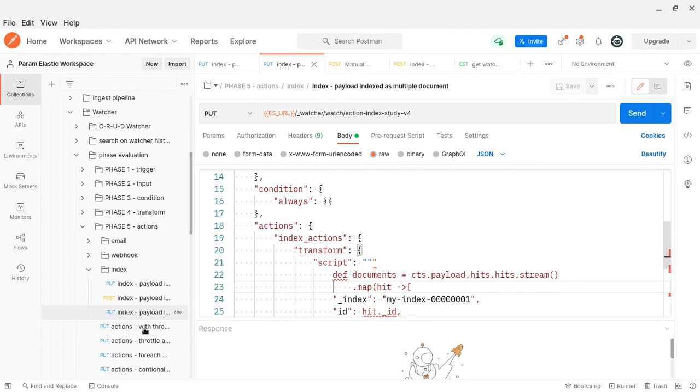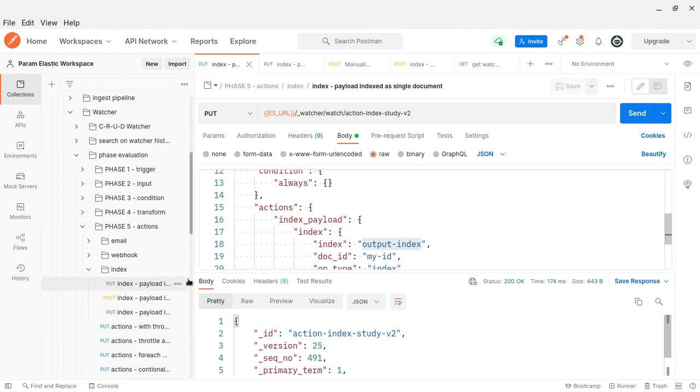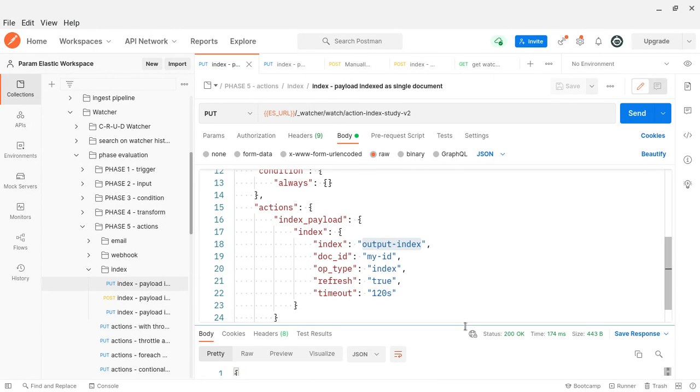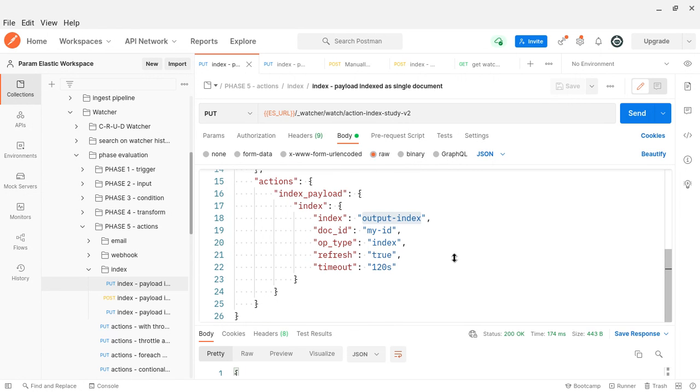So here you can see index. Let's go to the actions part. Actions is the label of the actions. Here I am saying index, and within that I will give these parameters. Index: what is my output index? What is the ID? Because it is going to push the entire payload as a single document, that's why.